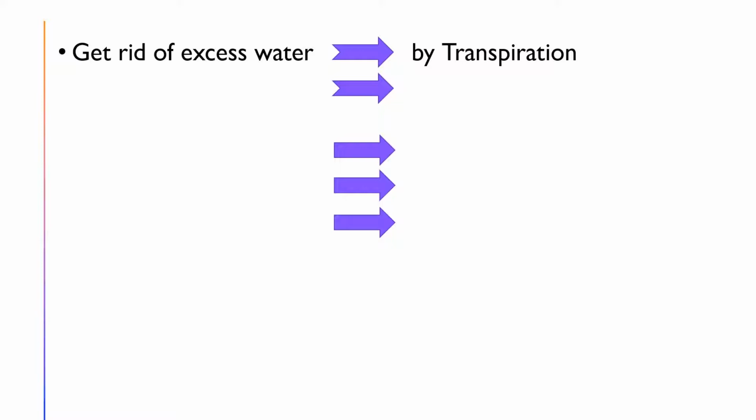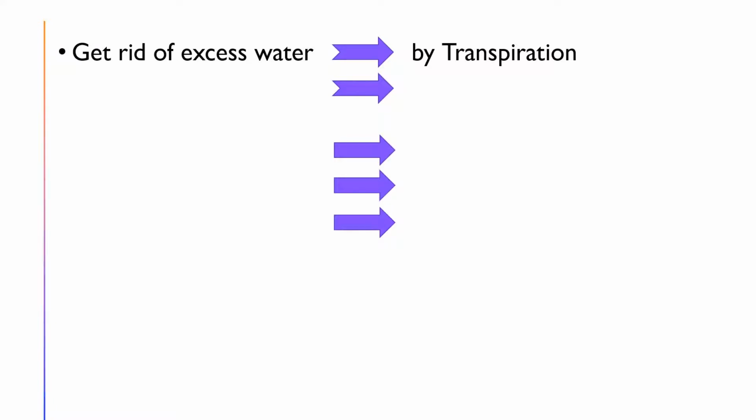The plant receives more water, and that excess water should be sent out. So how do the plants get rid of excess water?